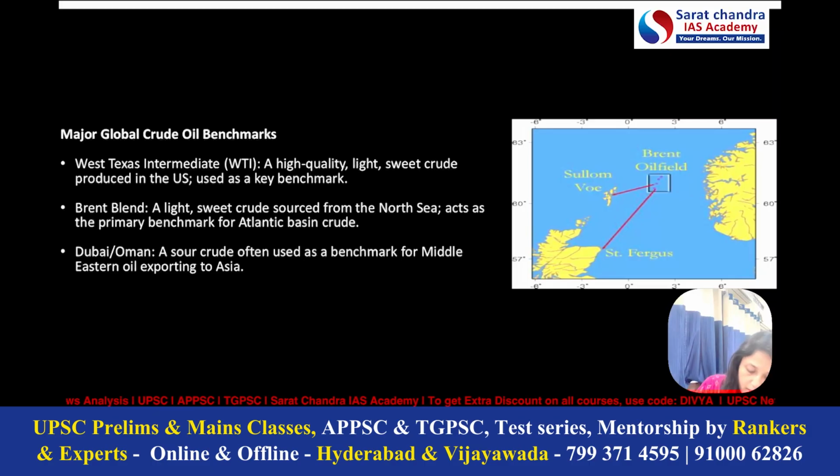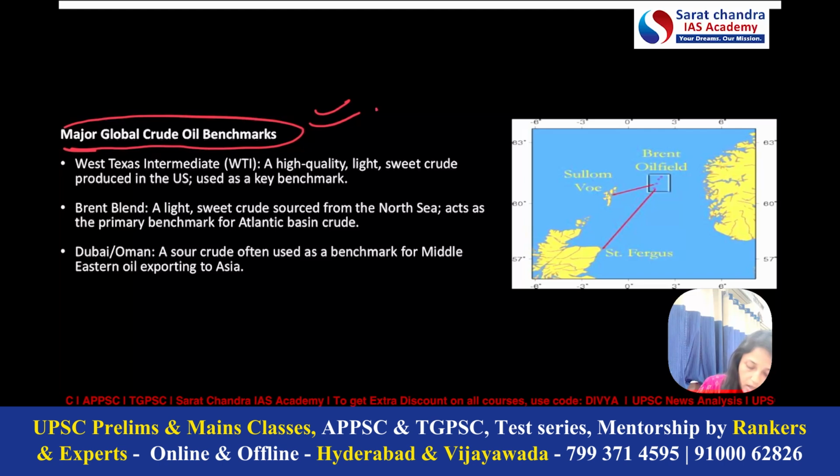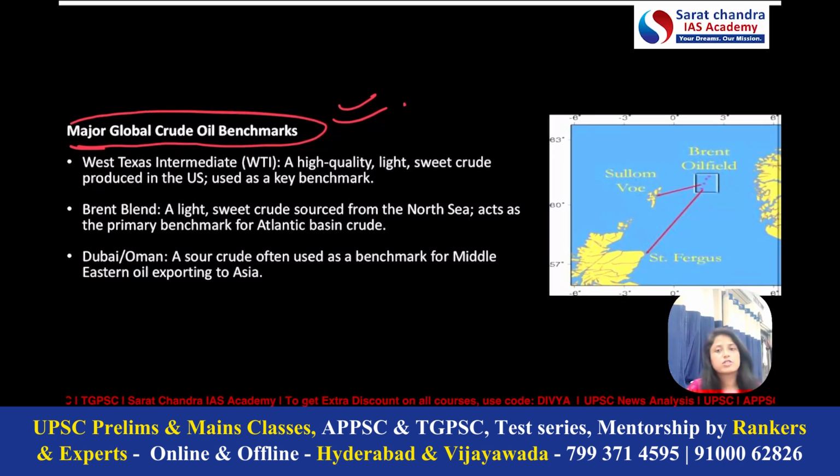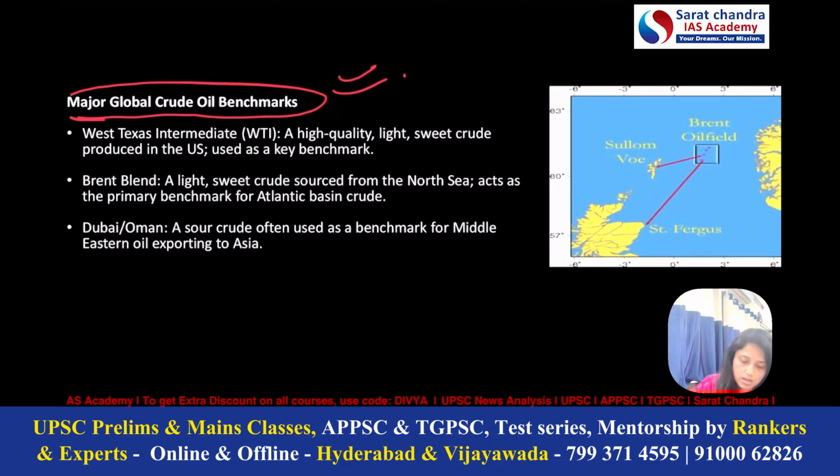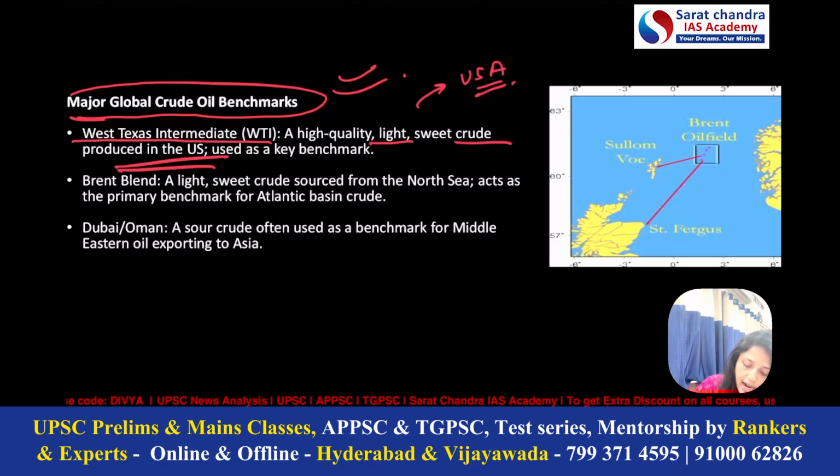Now, about the major global crude oil benchmarks. All the terms which we have read in the news, we shall discuss those terms here. First is the West Texas Intermediate. West Texas Intermediate is a light and sweet crude oil, and where is it produced? It is produced in the USA. So West Texas Intermediate is produced in the USA, and it is used as a crude oil benchmark.